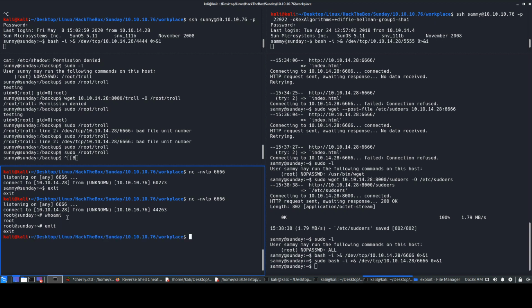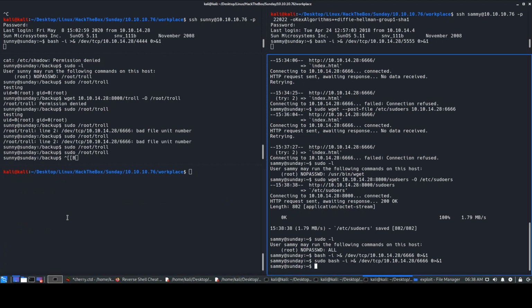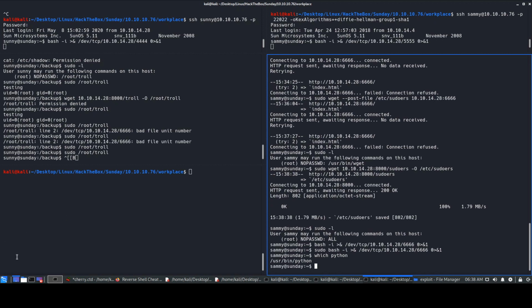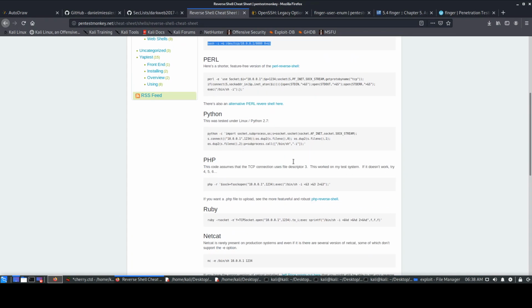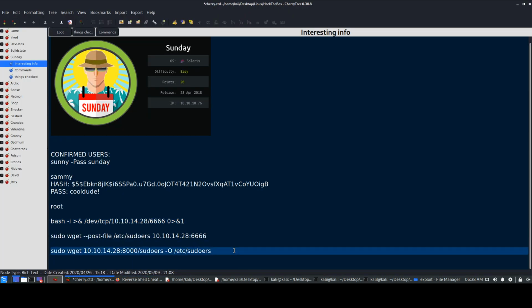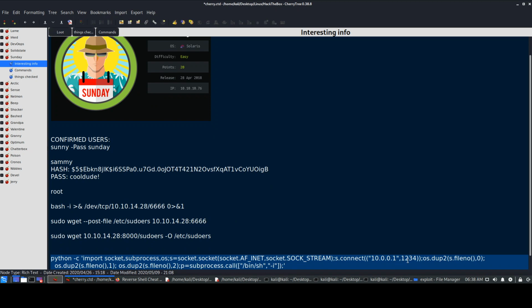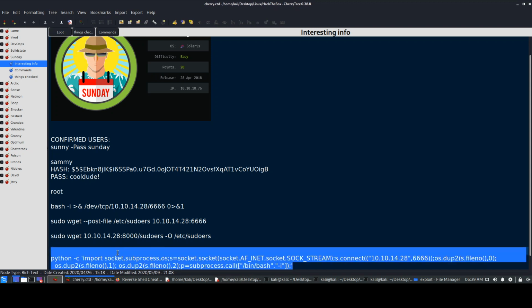Okay, so this is how we did this thing. We can run any command basically now as sudo. We can just do anything we want. If we see which Python as well, and there is Python, right? So we'll just run Python also just to show y'all. Take this, obviously paste it over here. Change the IP address, that is 10.14.28. Port will give 6666. Okay, we'll change this to bash because we know bash is present.